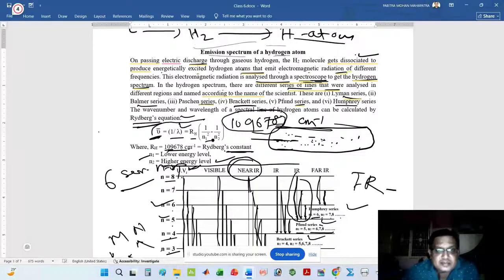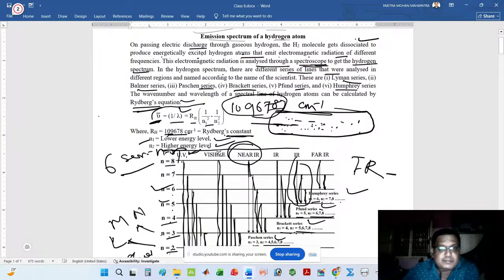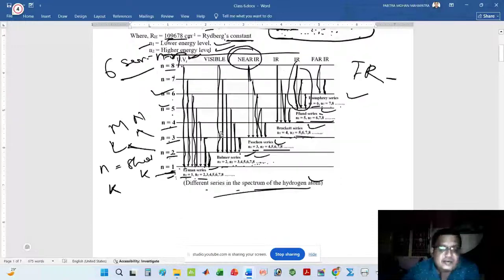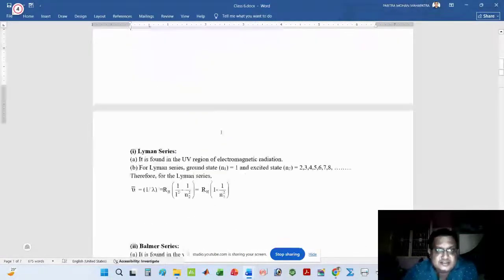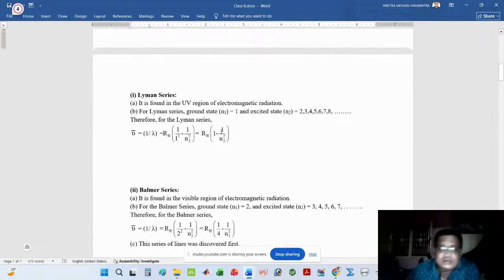Here n1 is the lower energy level, and n2 is the higher energy level. Let me find the wavelength and wave number of each ray in the series. At first, I want to talk about the Lyman series. First point, it is found in the UV region of the electromagnetic radiation.